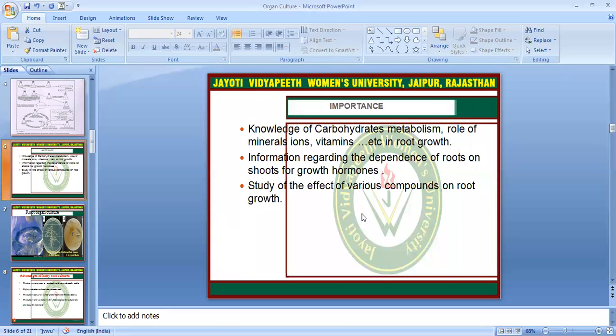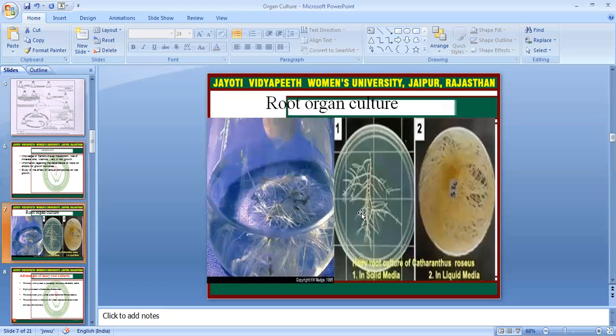And what is the importance? Knowledge of carbohydrate metabolism, the role of mineral ions, vitamins, etc. in root growth, information regarding the dependence of roots on shoot for growth hormone, and study of the effect of various compounds on root growth. Basically, root culture can clear all these three aspects for our study purpose. And these are some glimpses of root organ culture.